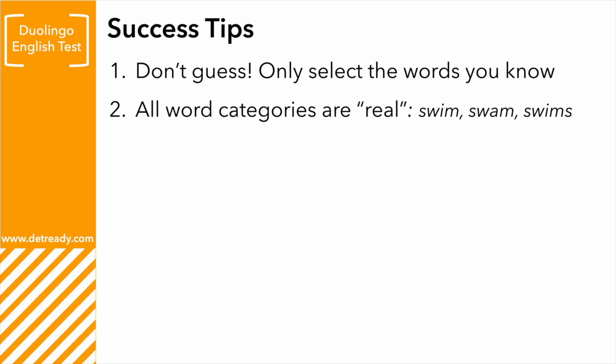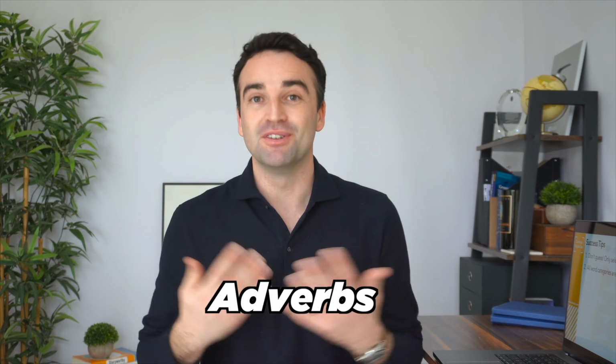Number 2, all word categories are considered real. For example, swim, swam, swims. So all verb forms, like in this example, but also all different words: adjectives, adverbs, conjunctions, any word can come up in the list. So go through it carefully and select all the words which have a meaning.